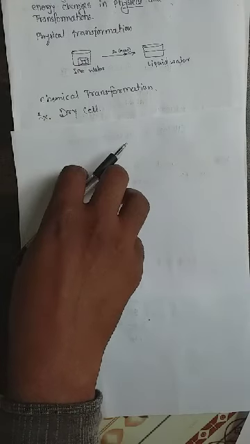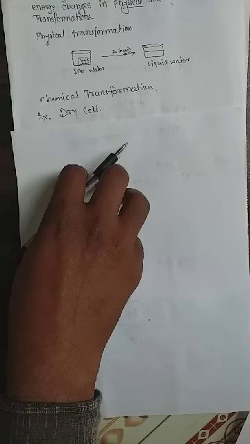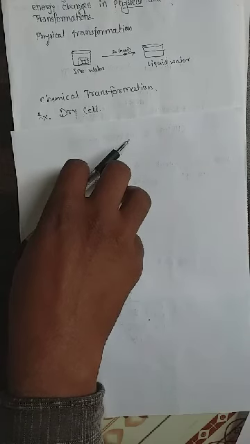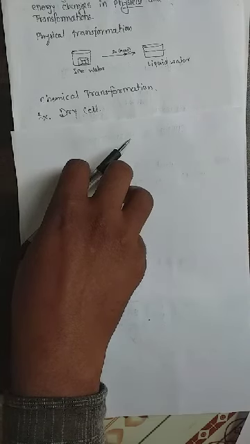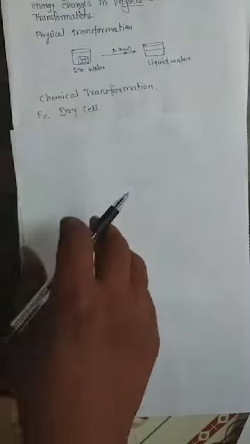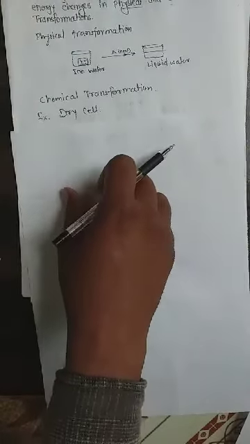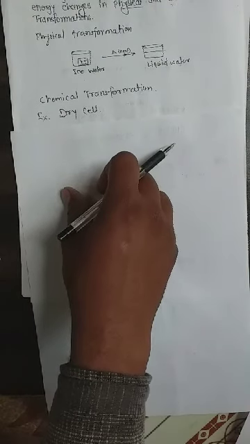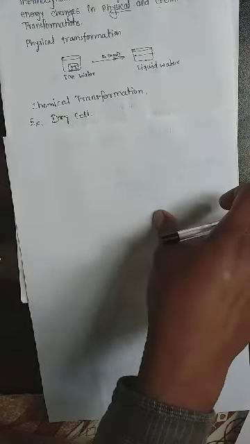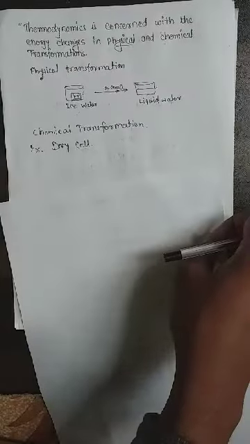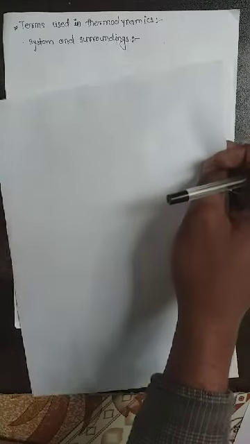It is important to note that the different forms of energy are interconvertible. This means when one form of energy disappears, the other forms of energy must appear in equal magnitude. So this is the study of energy taking place during chemical reactions. In this unit, we have learned different forms of energy and their relationships. Now we will see some terms used in thermodynamics.